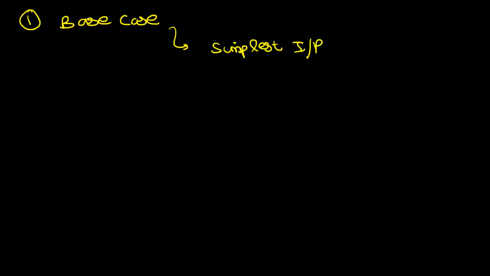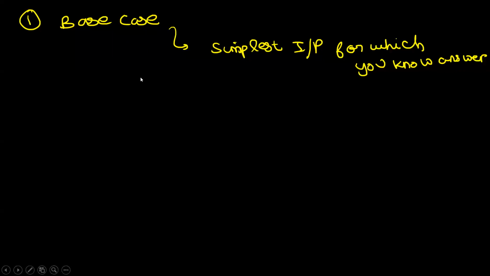Think of it like the simplest input for which you know the answer. Okay. So for the base case, you know the answer. Think about it, boss: if everybody passes on the work to somebody else, you won't be doing anything, right? Somebody has to know the answer. If without calling somebody else, I know what the answer is, then for the base case you can simply return that answer without calling any other function. So what is the base case?